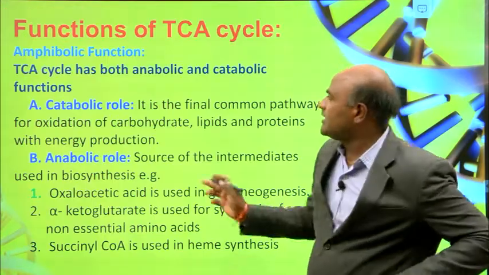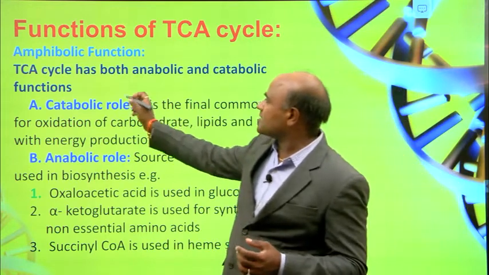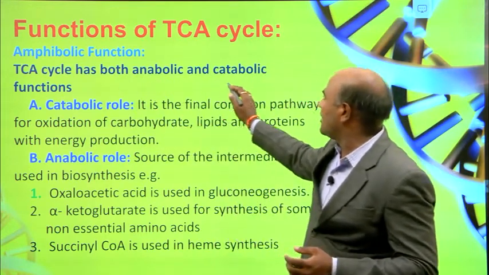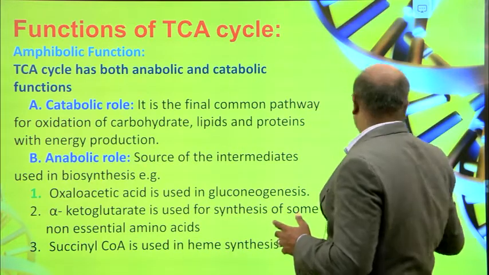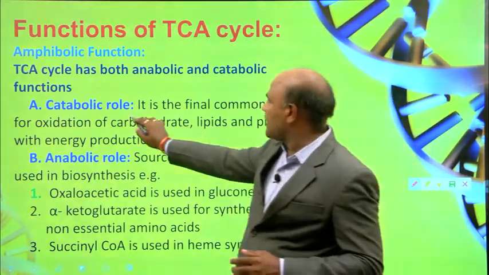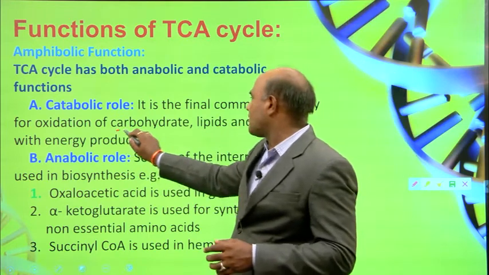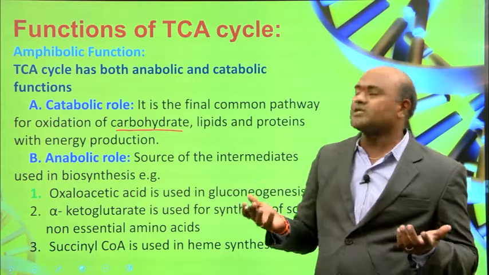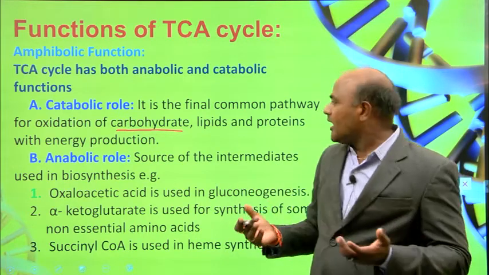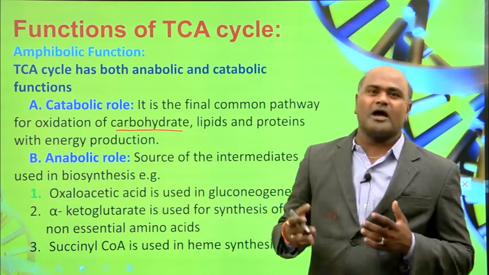And the functions of the TCA cycle. So what are the functions of the TCA cycle? Amphibolic function: the TCA cycle has both anabolic and catabolic functions. The catabolic role is mainly that it is the final common pathway for oxidation of carbohydrates, lipids and proteins, with energy products. And coming to anabolic roles, it is a source of intermediates used in biosynthesis pathways.